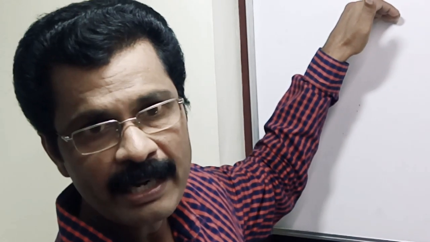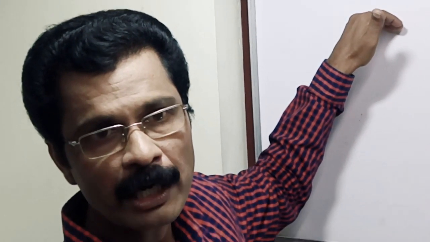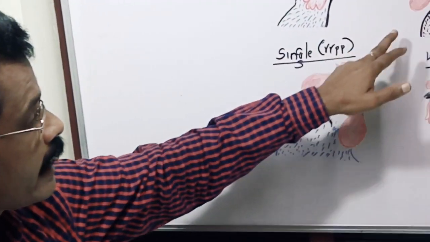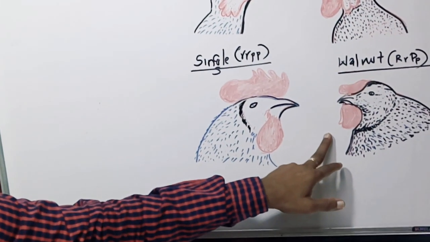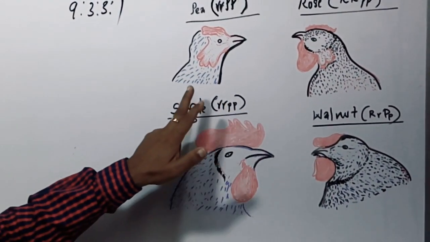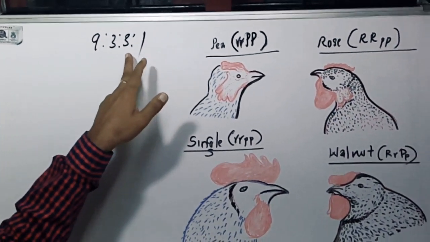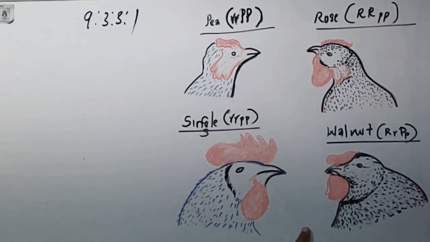Then what is the difference? Here the difference is due to gene interaction. In the case of Mendel's normal dihybrid ratio, you can't see any new characters. But here the F1 generation shows a new character. That is the major difference between the Mendelian classical dihybrid ratio and the gene interaction ratio.